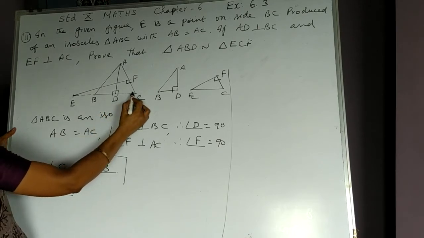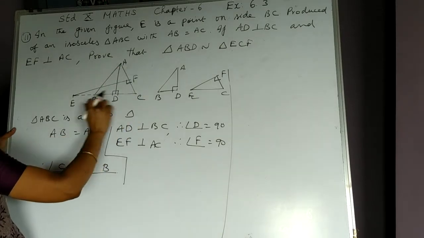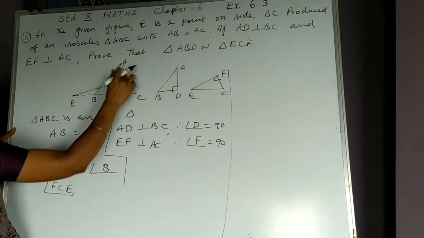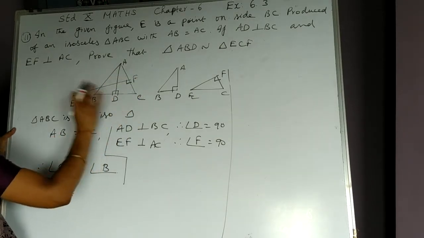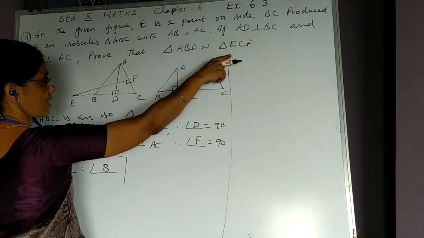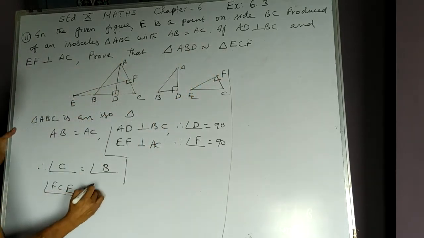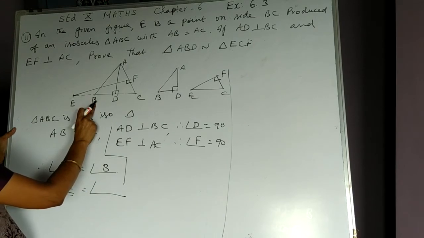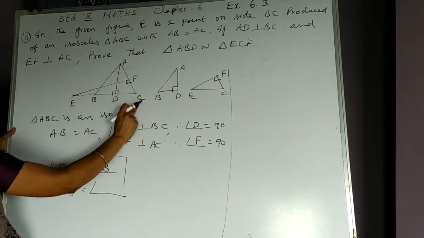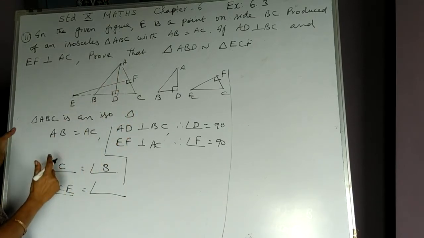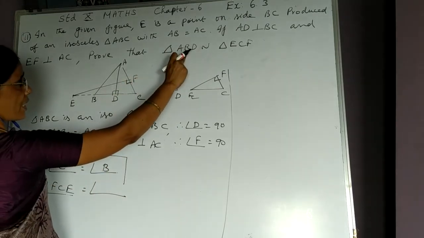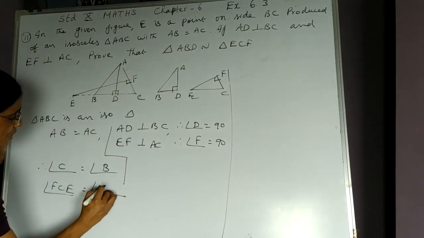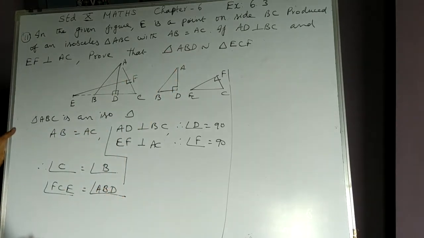This angle can be written in many ways: ACB, FCB, FCD, ACD, in many ways. But which triangle have we taken? Accordingly we have written. Angle B can be written as ABC, or we can write ABD also. But this triangle we are supposed to prove, therefore I take angle ABD.